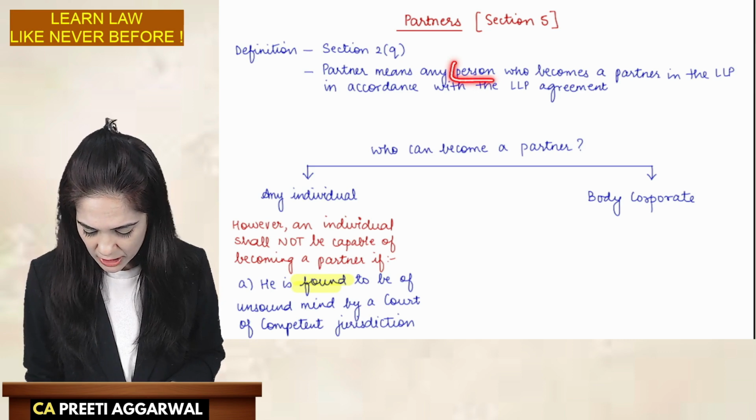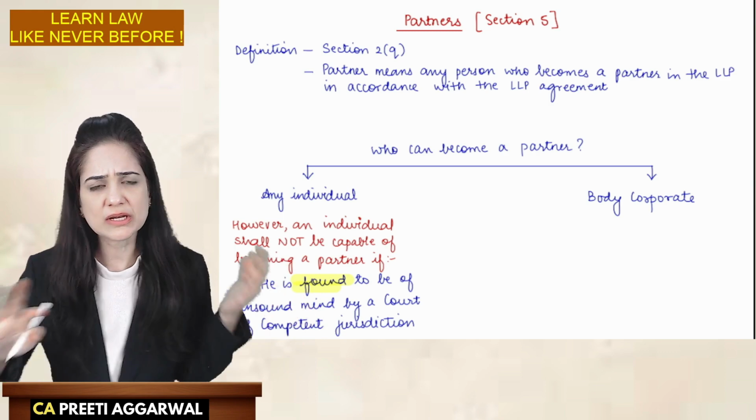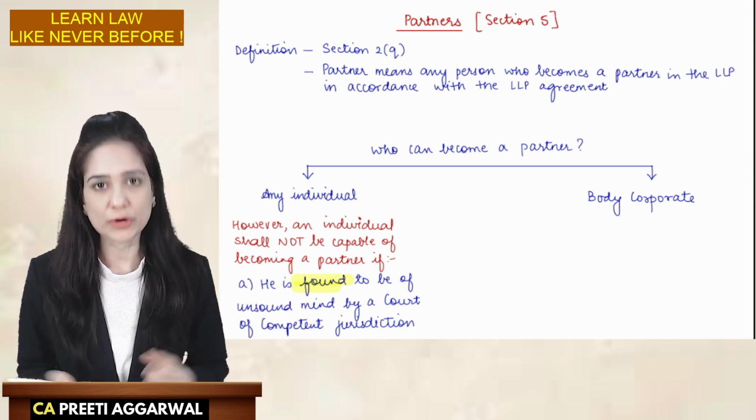They have used the word person. Now, this person may be either a living person, a natural person, or an artificial person like a body corporate.